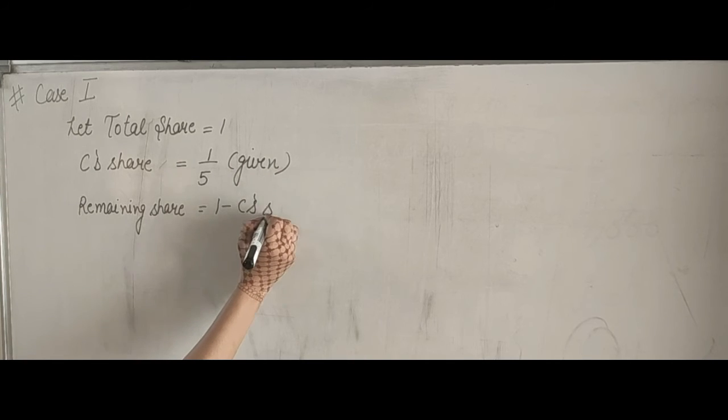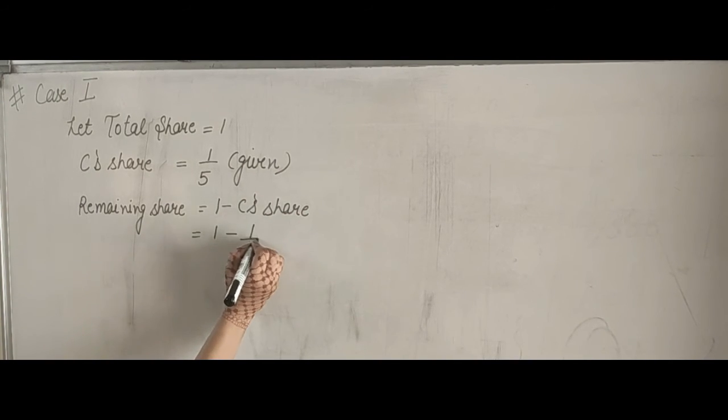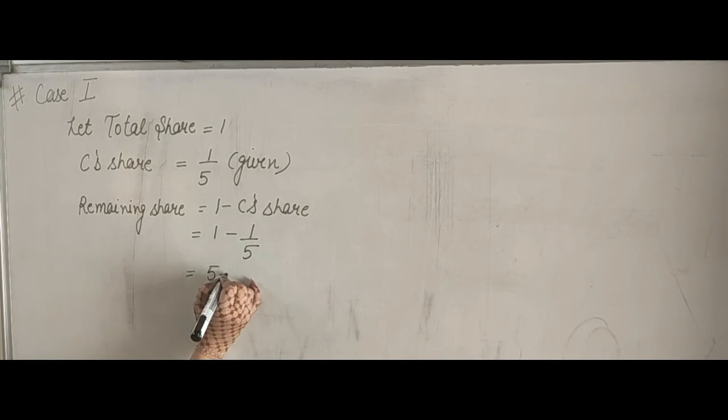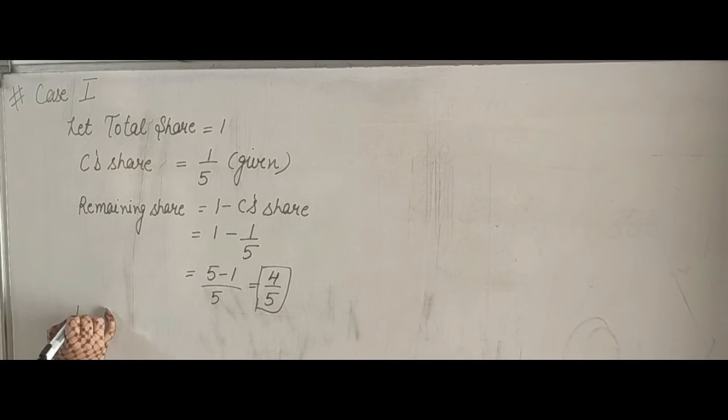Remaining share is equal to 1 minus C's share, 1 minus 1/5. Now, 5 minus 1 divided by 5 is equal to 4/5. The remaining share is 4/5.